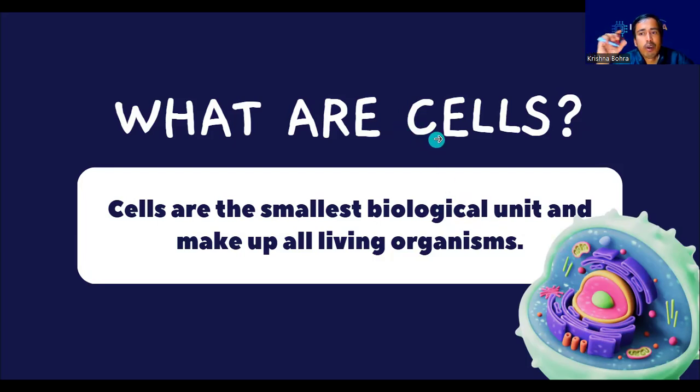So the cell is not the smallest unit, but it is the smallest structural and functional unit, because the smallest units like the organelles of the cell, like mitochondria, Golgi body, endoplasmic reticulum, alone are not able to perform the necessary tasks. This is the basic difference between being the smallest unit and the smallest functional structural unit.